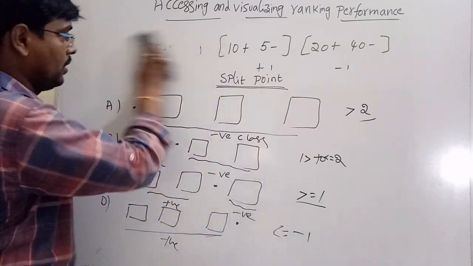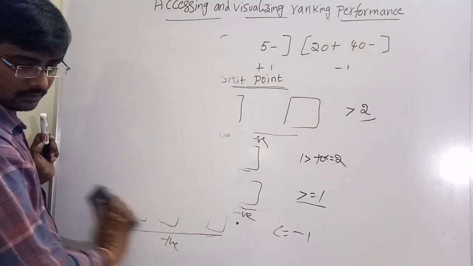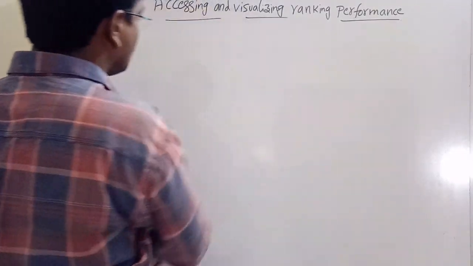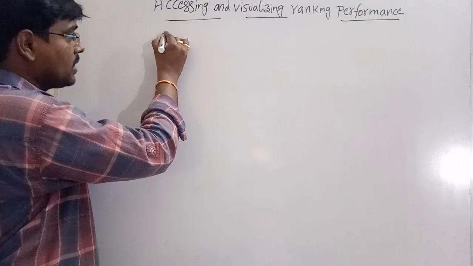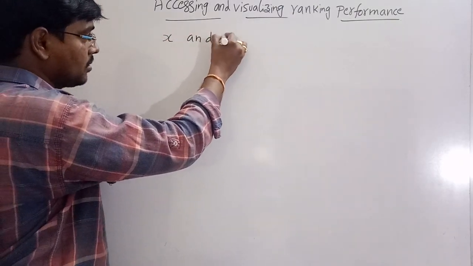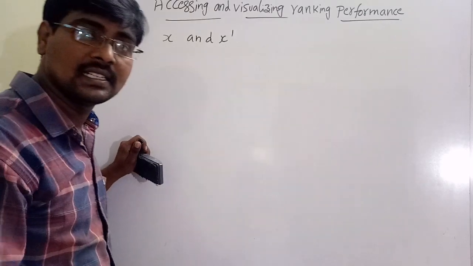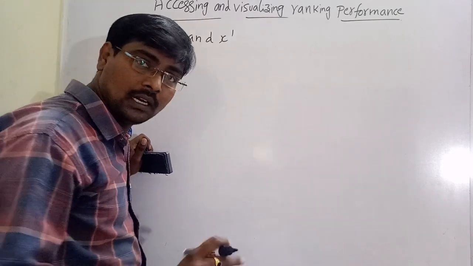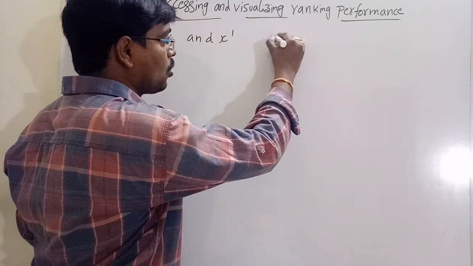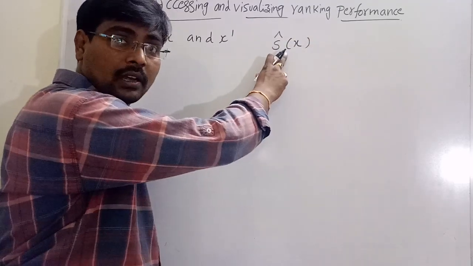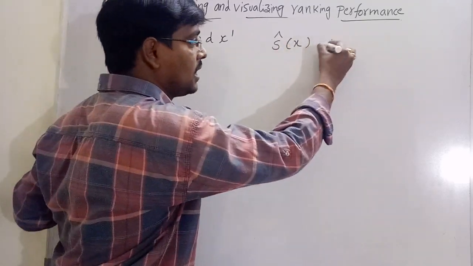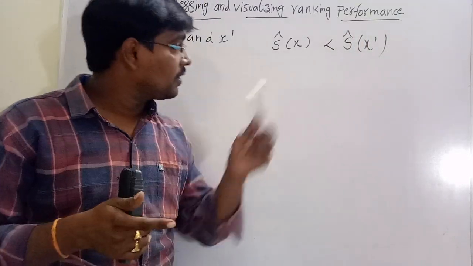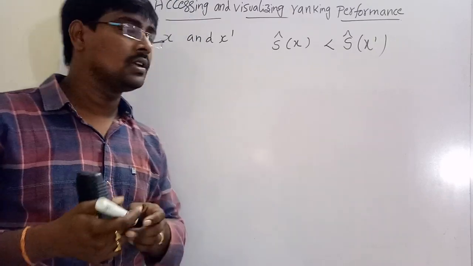Now move to one more point. Suppose consider two instances x and x dash. The score of x is less than the score of x dash.